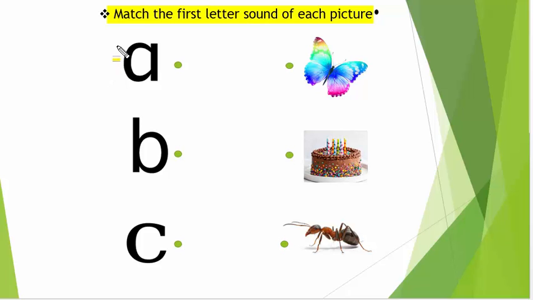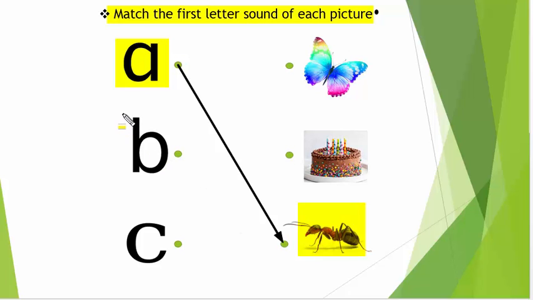Let's start. The first letter is A. This is a lowercase letter A, sounds like A. Let's see which thing begins with the letter A. A, ant. A, ant. Now we will match the letter A with ant.